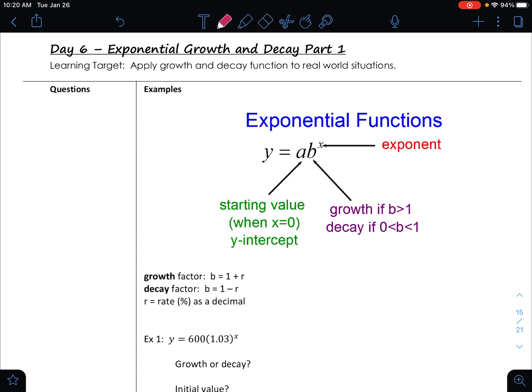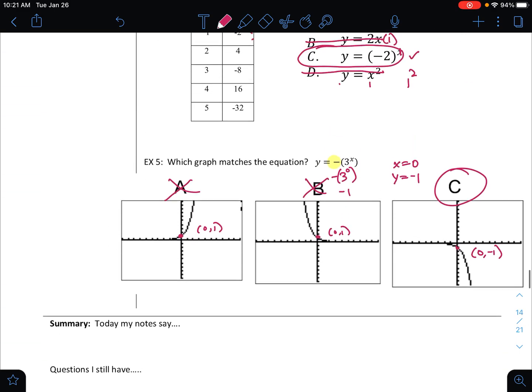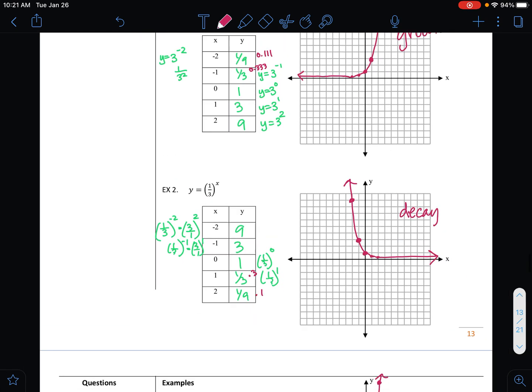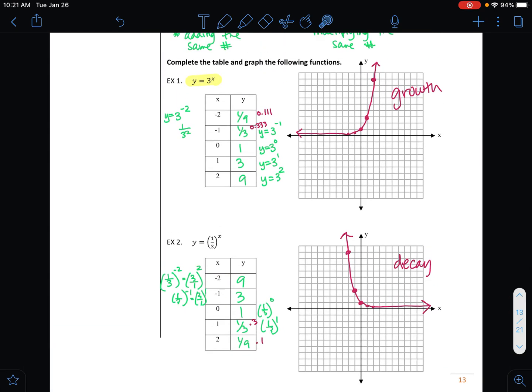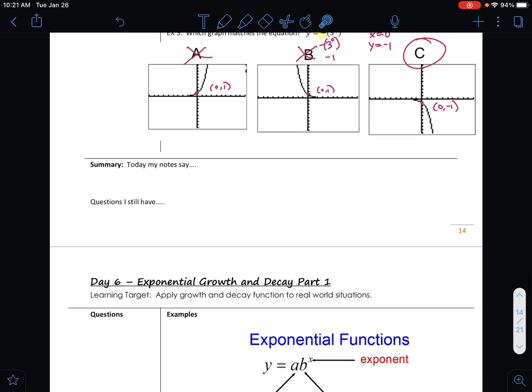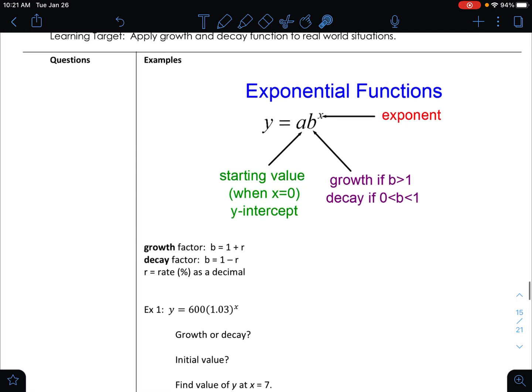Hello. Today's video is part one of exponential growth and decay. So we talked a little in the last video that when we were graphing a function, we looked at the graph to see whether it grew or decreased. So actually, let me back up here. These two graphs, we had a growth where it started pretty flat and then jumped up. It grew really fast. The decay was when it started pretty high and then it dropped.